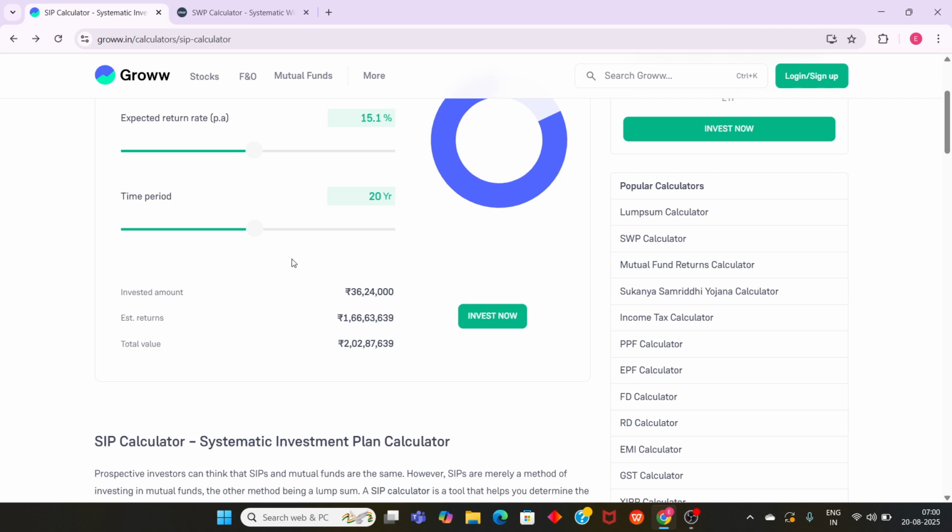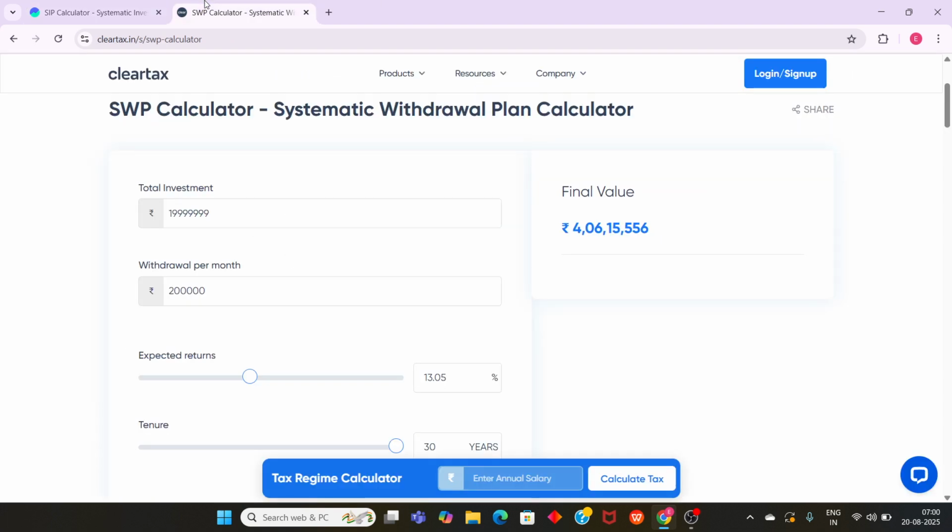Coming back to the topic, SWP. SWP is a systematic withdrawal plan. For example, I'll take you through the SWP calculator. This is the SWP calculator from ClearTax. Let's assume you had continued the SIP of 15,000 for 20 years with a rate of return of 15%. As I mentioned in the SIP calculator, the total corpus you receive is 2 crore 2 lakh. Let's assume you stopped that SIP and you are planning for retirement.